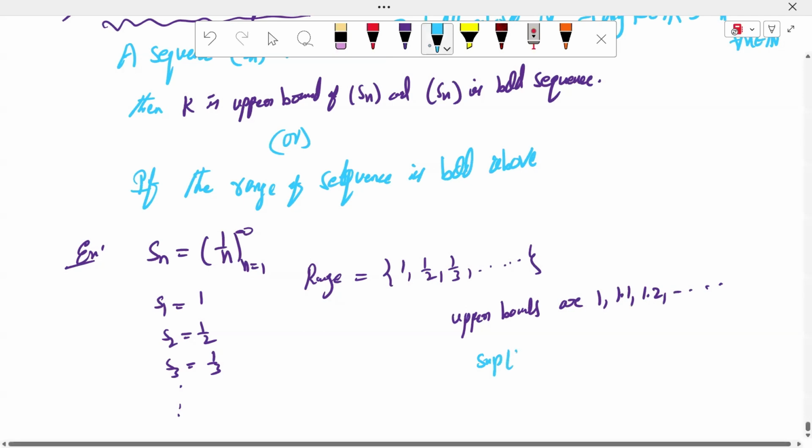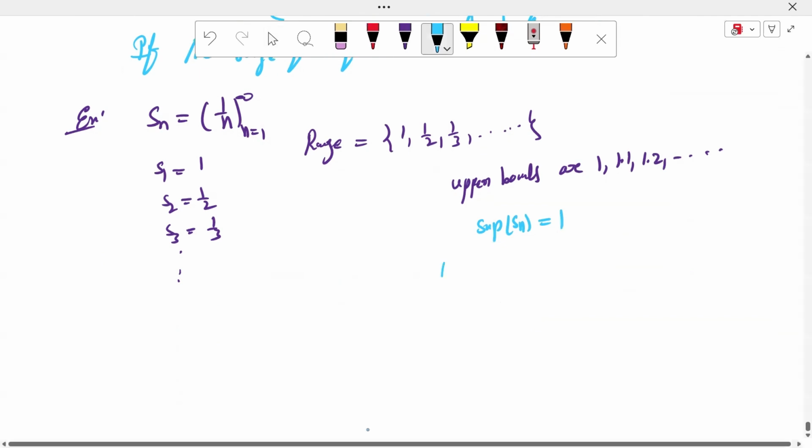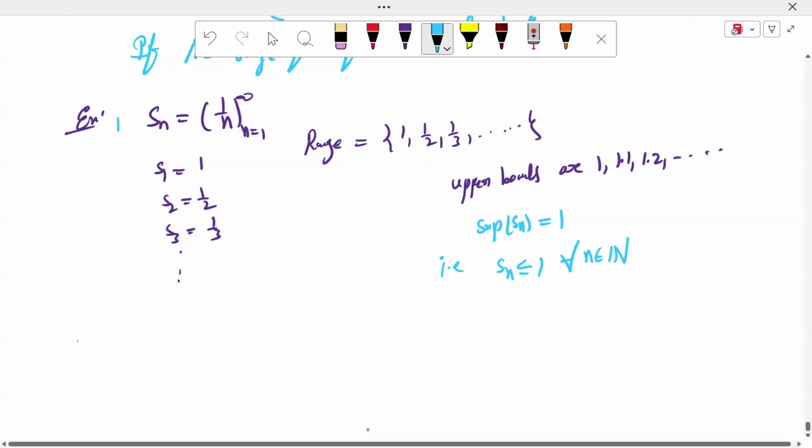Supremum of Sn is 1. So what do we call this sequence? Bounded above. That is, Sn is less than or equal to 1 for all n belongs to the natural numbers. S1, S2, S3, S4, S5 are all less than or equal to 1. So we call the sequence a bounded above sequence. Is it clear? Since an upper bound exists, it is a bounded above sequence.